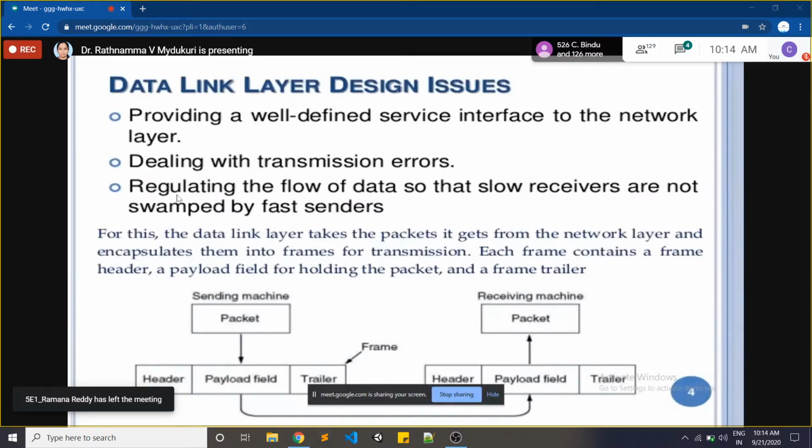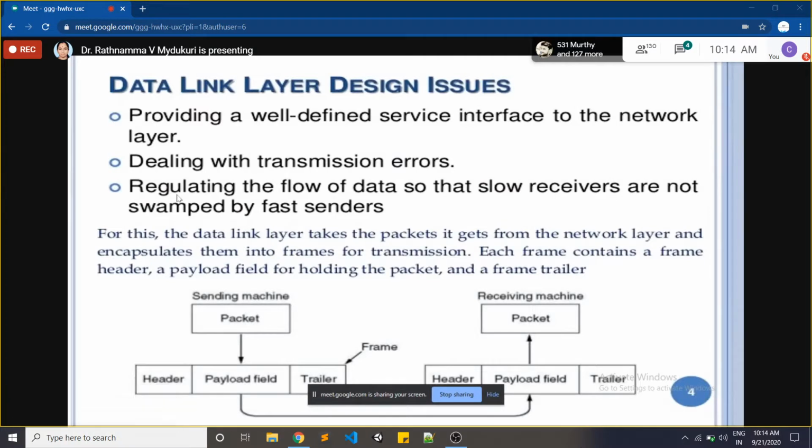Network layer. Okay, so the data link layer's upper layer is the network layer. Always, lower layers provide services to their upper layers. Here it provides services to the network layer, because the data link layer is the lower layer to the network layer.